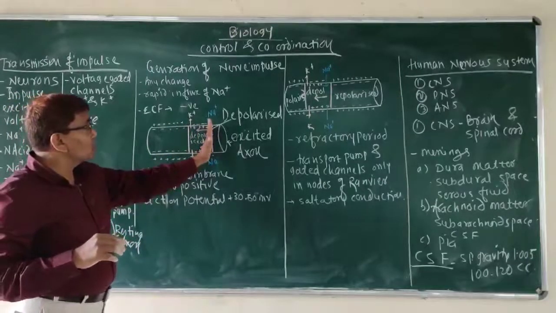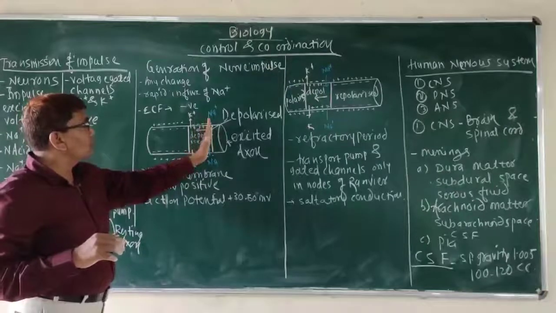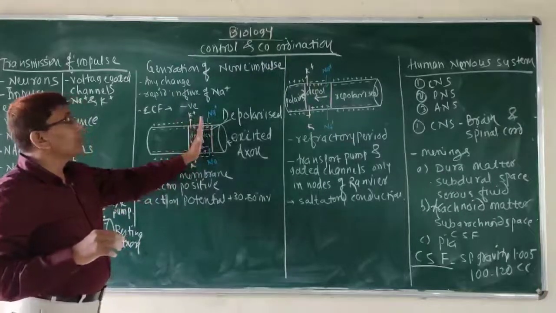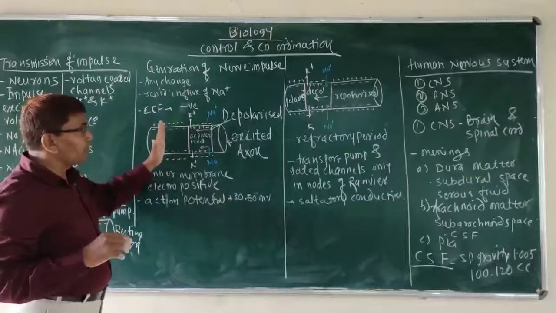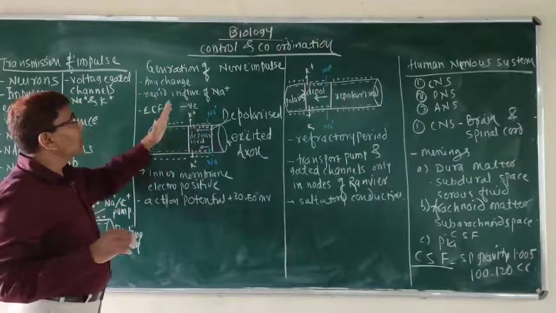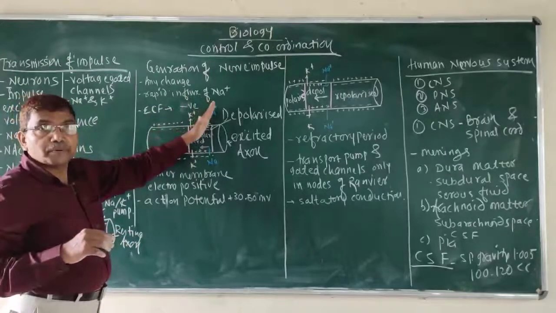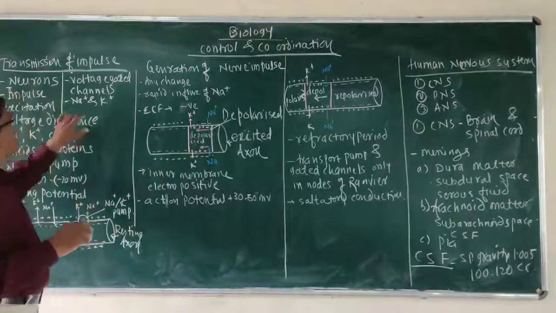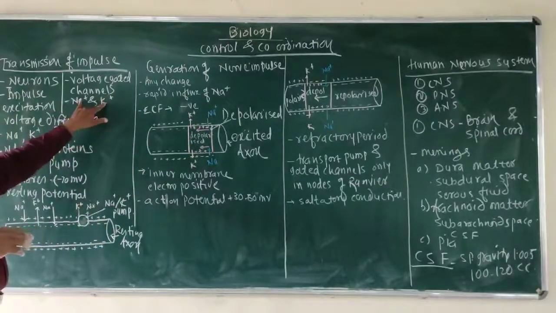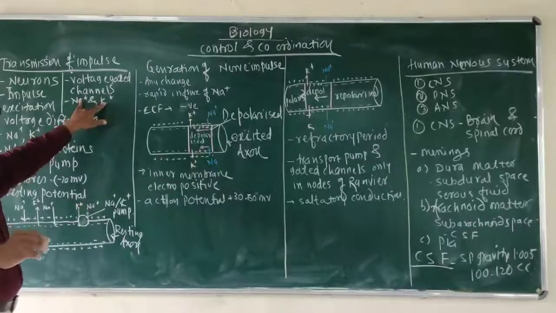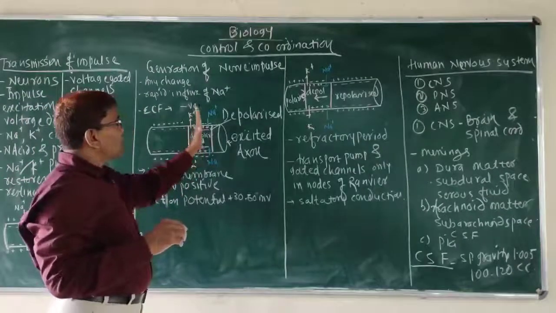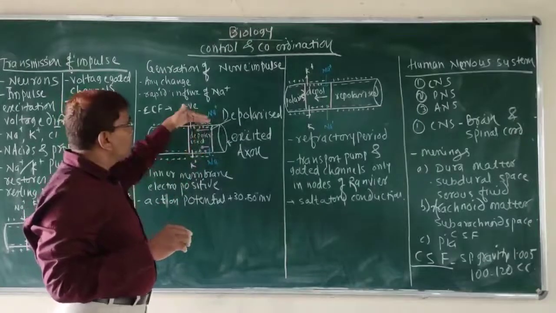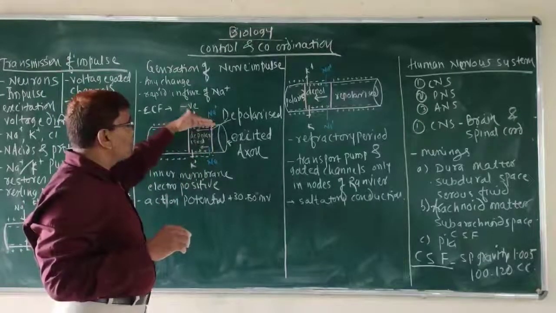That means this depolarized portion is pulled in the forward direction due to the potassium difference, due to the working of sodium and potassium ions. So the excited condition, the impulse, is created in this manner due to the depolarized condition.